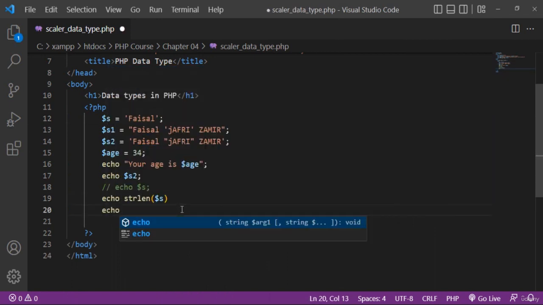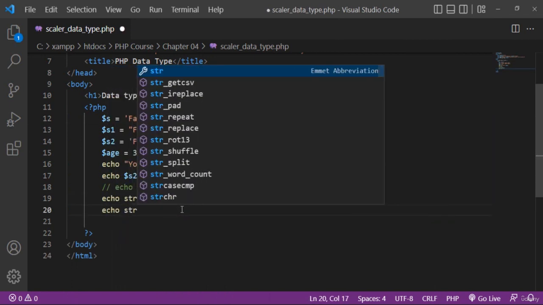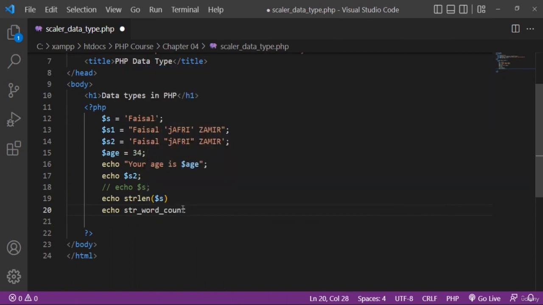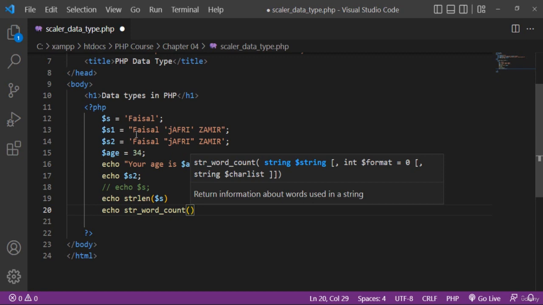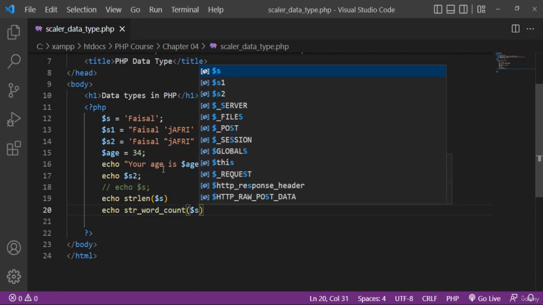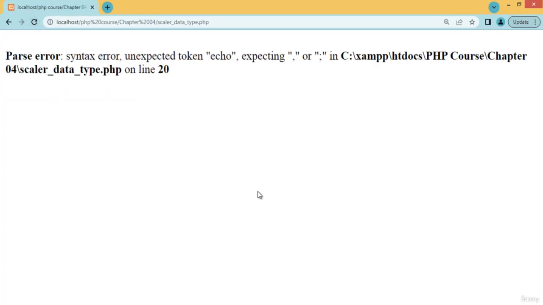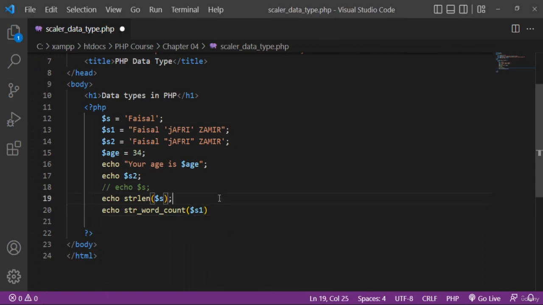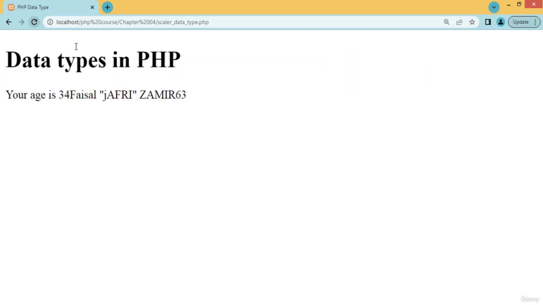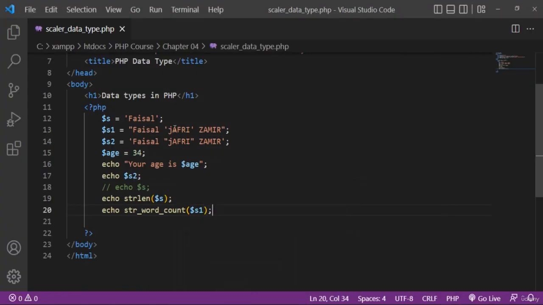So another is echo str word count. You can also count the words of any string. For example, I want to count the words of the s1 variable value. Refresh. You have to put a semicolon at the end of the statement. This is the statement terminator. You can see that it is displaying 3. There are 3 words in s1: this is s1, 1, 2 and 3.